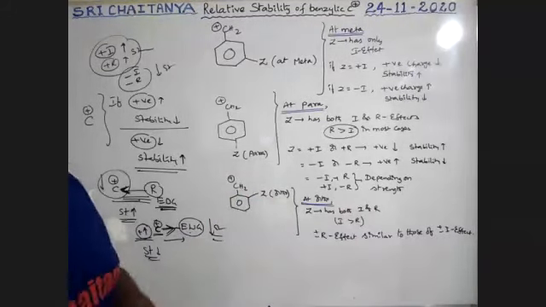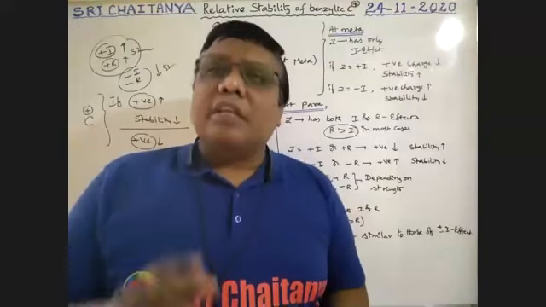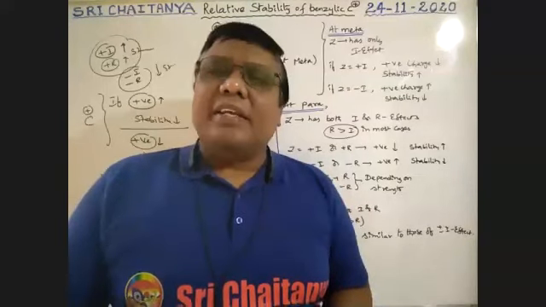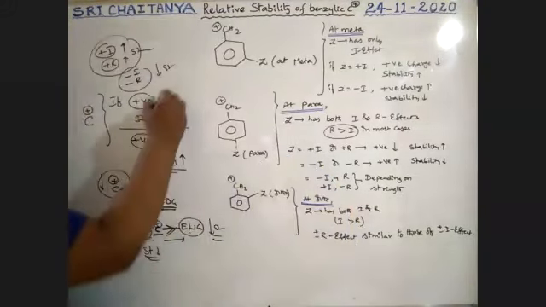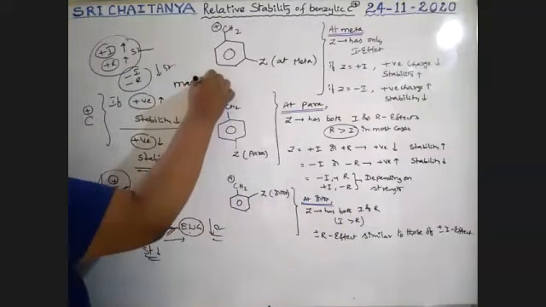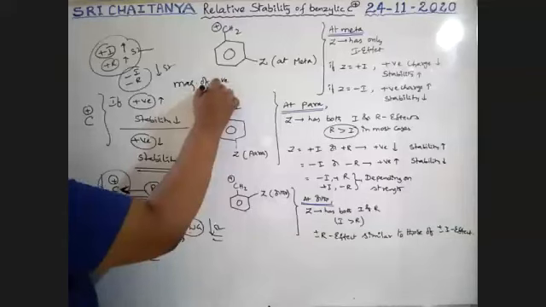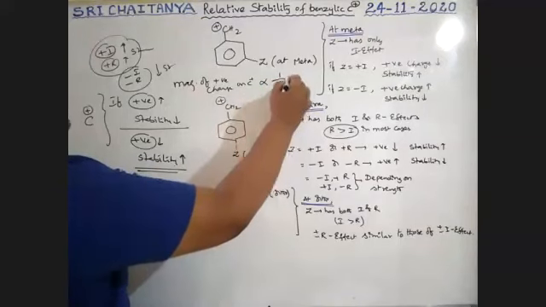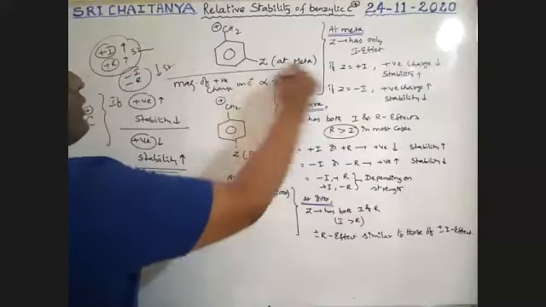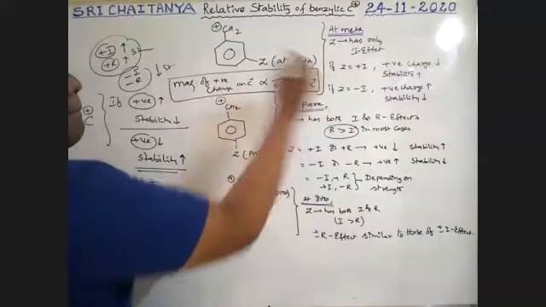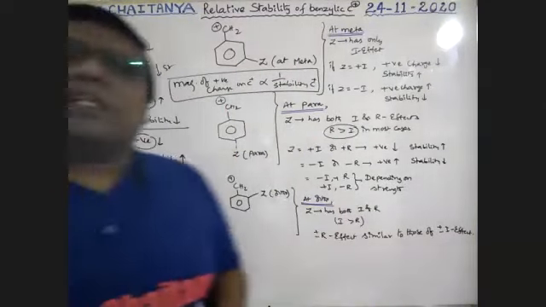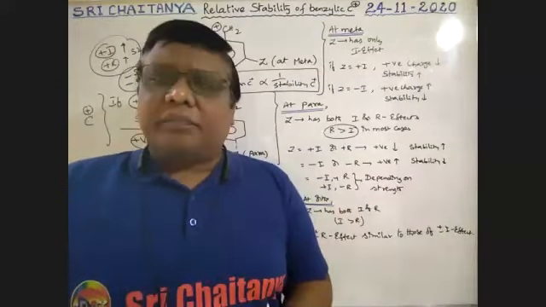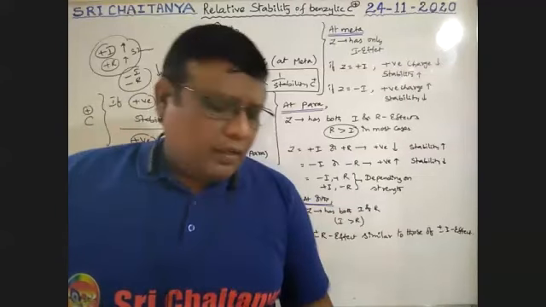So the magnitude of positive charge on the carbocation is inversely proportional to the stability of that carbocation. Okay, so this is about some substituted cases. Now let us discuss one by one with different examples. Okay, see here.